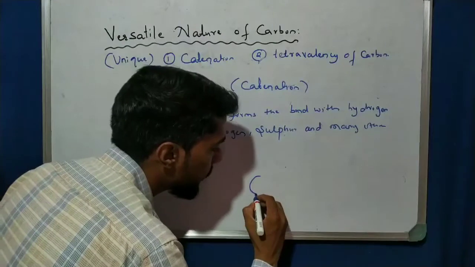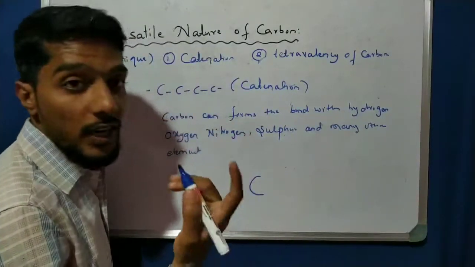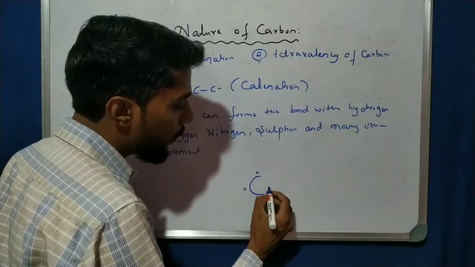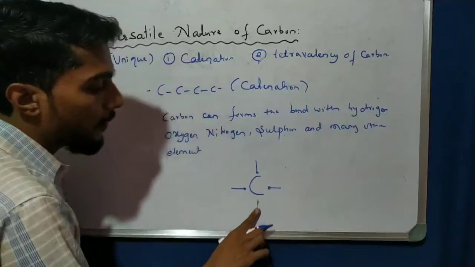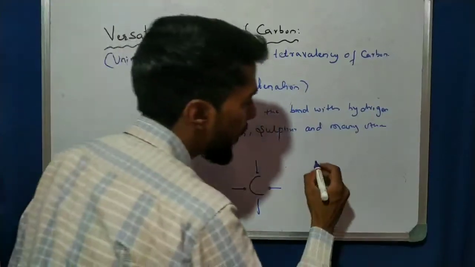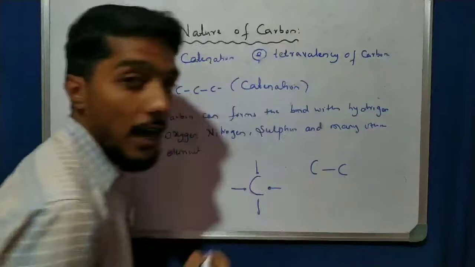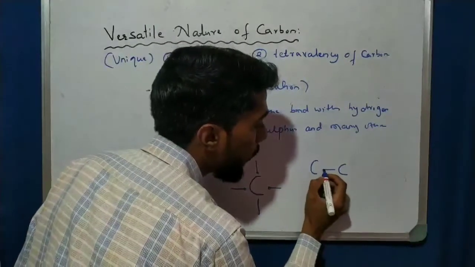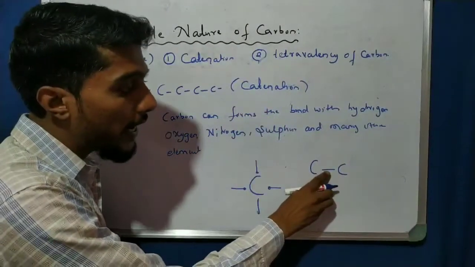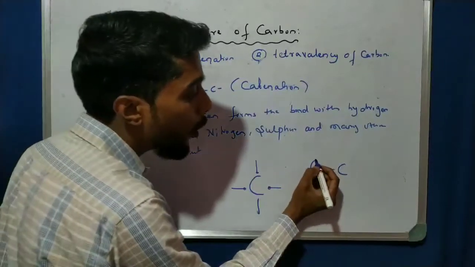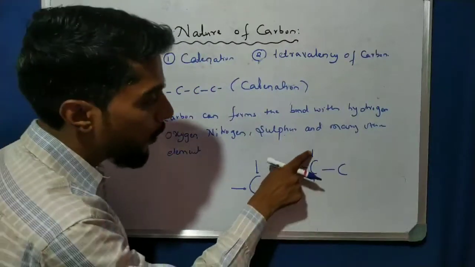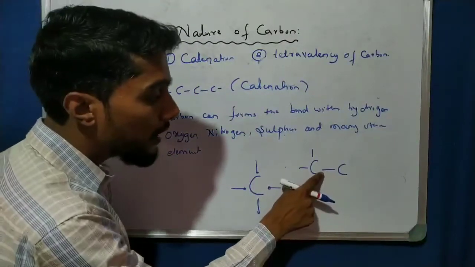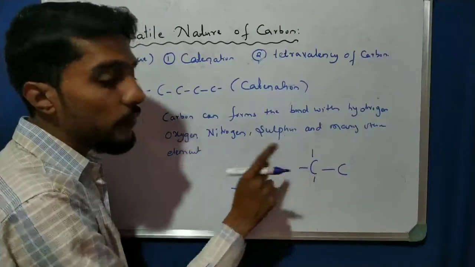Okay, students, see here one point to remember. Carbon has 4 valence electrons: 1 electron here, 1 here, 1 here, 1 here. So it is possible for carbon to form bonds. If one carbon shares one valence electron with another carbon, how many electrons remain free? 1, 2, 3. Of the total 4 electrons, 1 is shared with the other carbon and the remaining 3 are free.